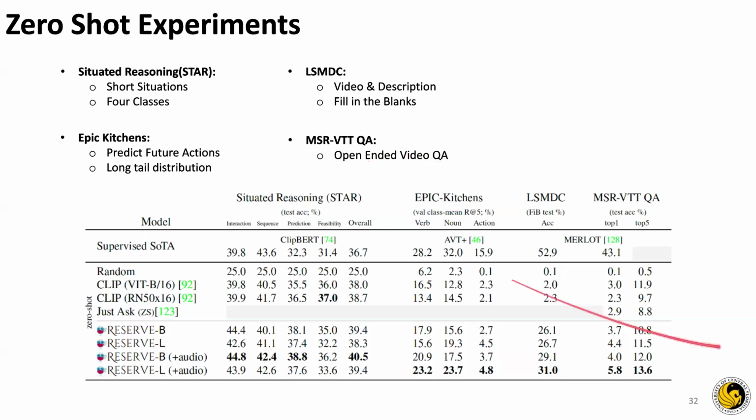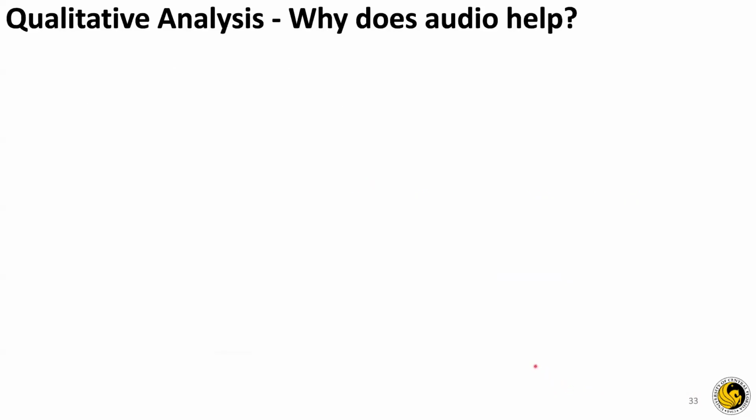So in this case, also the model does better with audio. Then one question that comes up is qualitative analysis. So why does audio help? In this case, what the authors did is they tested the model with an input, where they cherry picked 3 cases from their validation set, where the model is provided with a frame and a corresponding text, and it has to predict audio and text, based on the mask token.